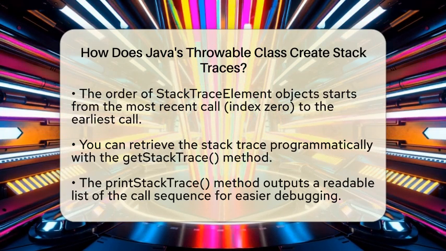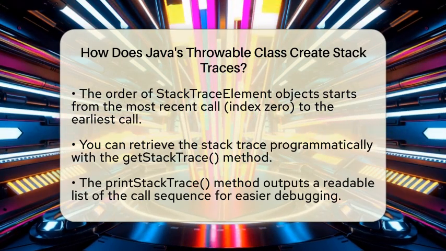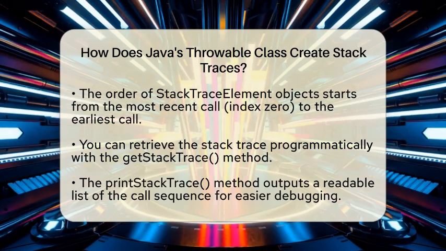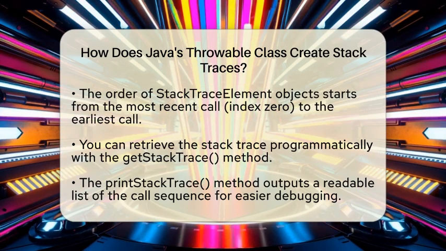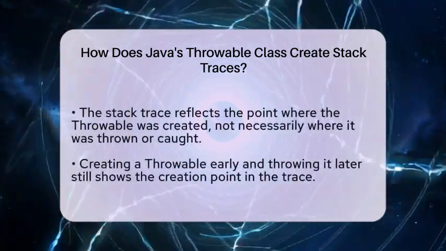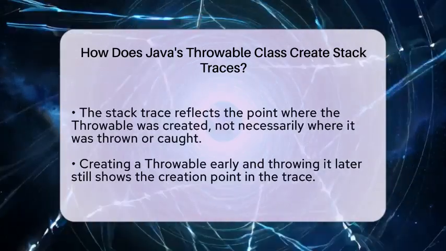You can access the stack trace programmatically using the getStackTrace method. This returns the array of StackTraceElement objects, letting you inspect each step in the call sequence. Alternatively, you can print the entire trace with printStackTrace, which outputs a readable list of method calls and line numbers.